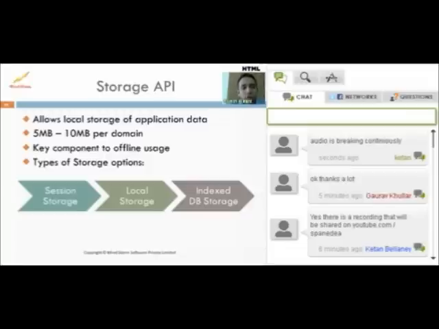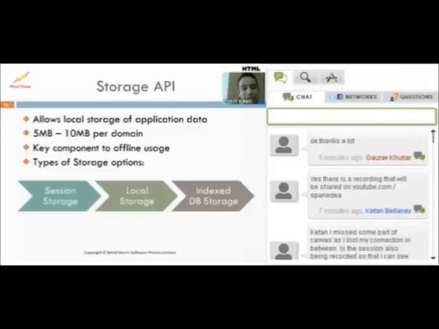So that's the storage API which I was talking about. Now this offline storage or local storage API is available in different flavors. One is the session and local storage. Session and local storage is nothing but a map, so you can store simple key value pairs. The value is a serialized string, so ultimately you can have a large amount of data, whether it's JSON or XML encoded. Look at the limit that it allows: 5 to 10 MB per domain is the kind of space that you have per application in your local storage.